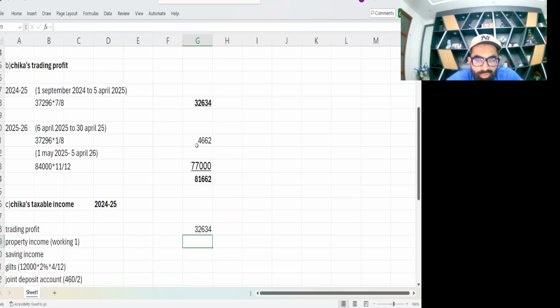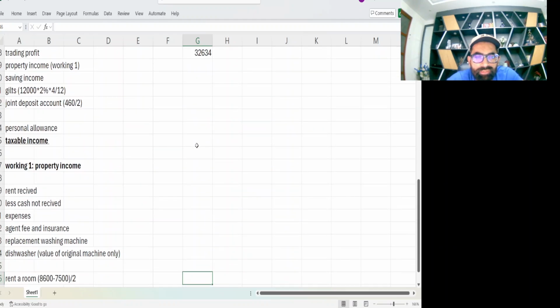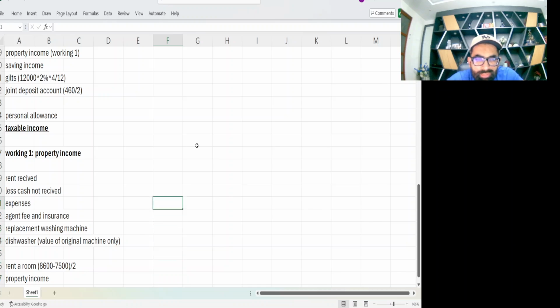Now for property income, I have written here working one. Let's start the property income working. This will be how much rent received. Rent received is 8640. You can also write the net amount. Then you remember some amount of rental was not received, so we only take cash, 720 less. If you deduct 720 from 8640, the cash rental income will come.